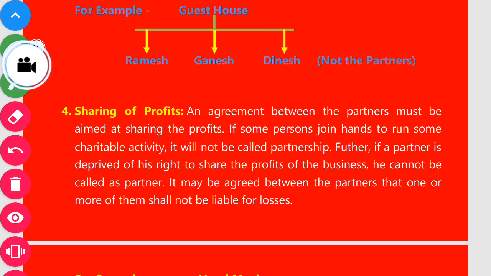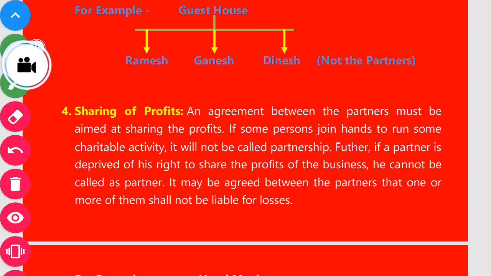All the partners must share the profit of the firm. If any person does not participate or share in the profit of the firm, he will never be a partner of the firm. So the important point is the sharing of profit. Every partner has to share the profit of a business. Here, an agreement between the partners must be aimed at sharing the profit. If some persons join hands to run some charitable activities, it will not be called a partnership.